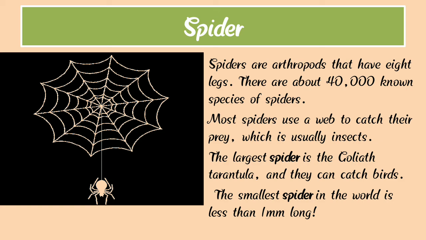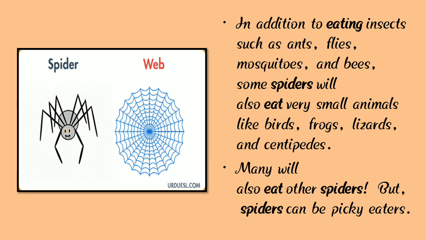So spiders live in a web. Here we can see a photograph of a spider and web. In addition to eating insects such as ants, flies, mosquitoes and bees, some spiders will also eat very small animals like birds, frogs, lizards, and centipedes.